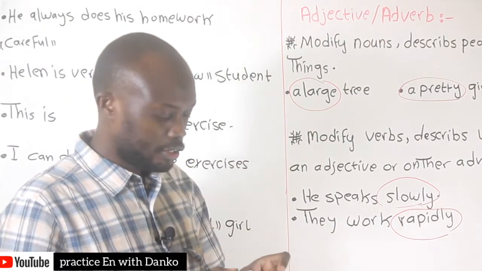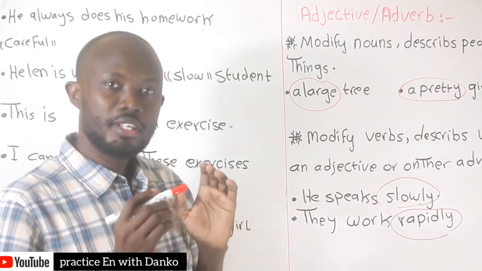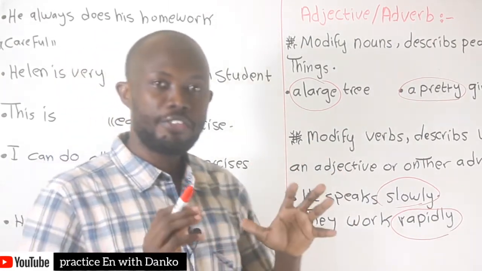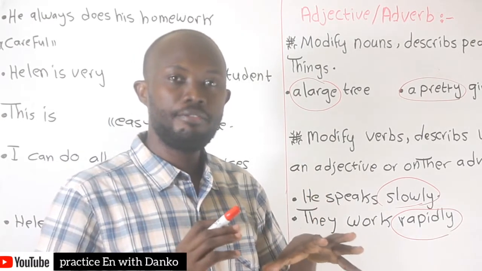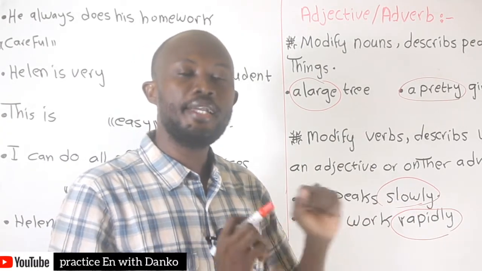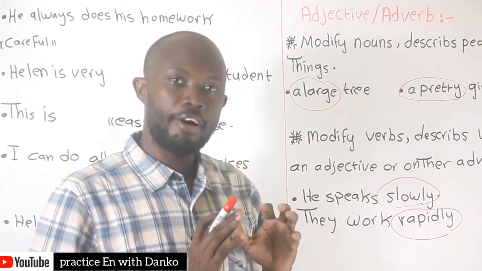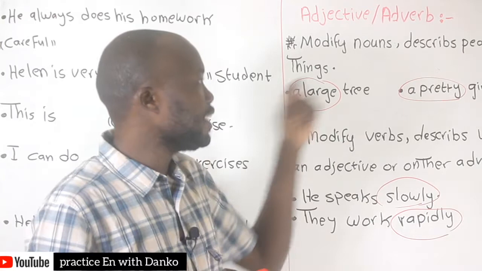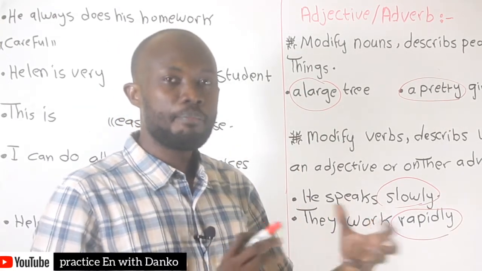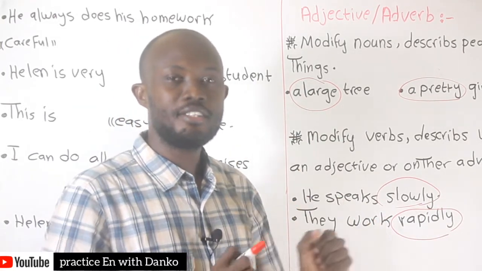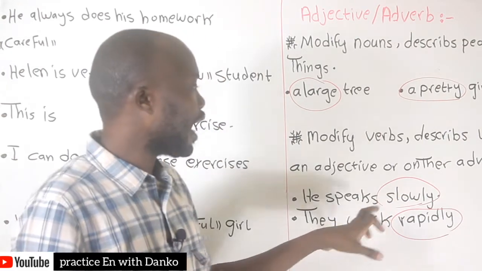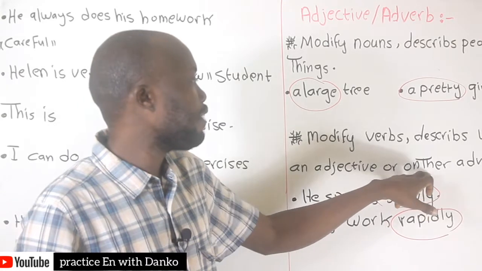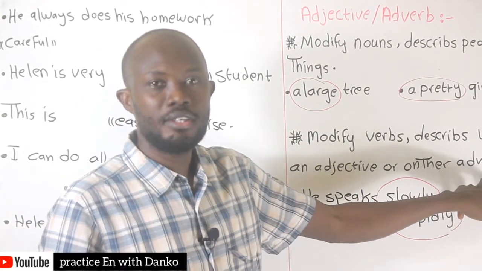All right, so the most important things you must know about these positions. First, an adjective modifies the noun, and adverbs modify the verbs. Adjectives describe people and things, and adverbs describe the verbs or other adverbs.